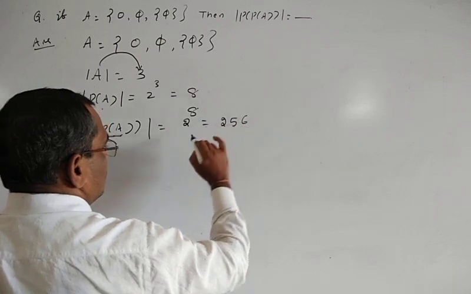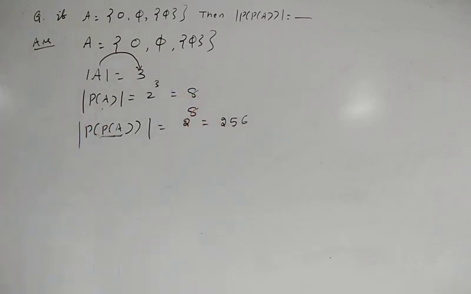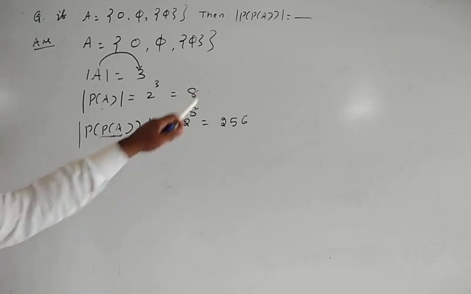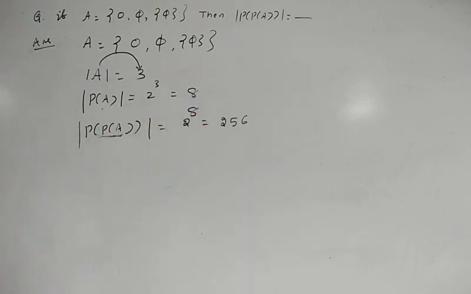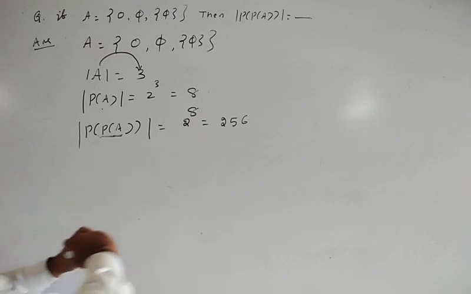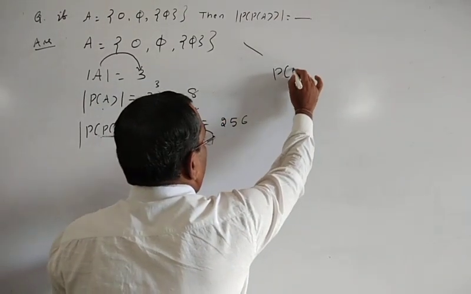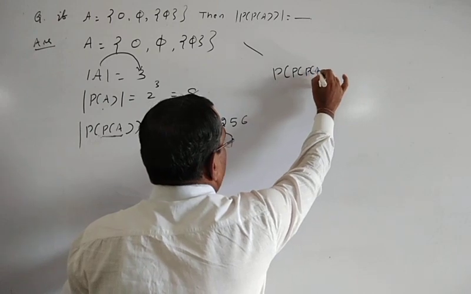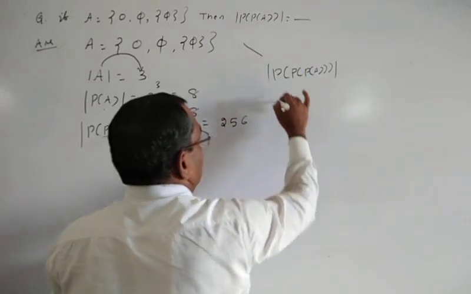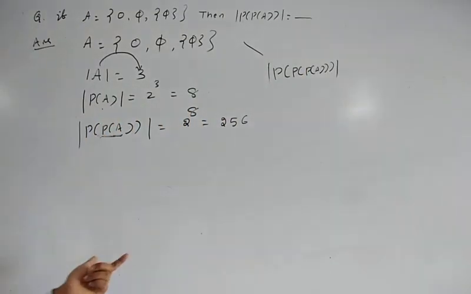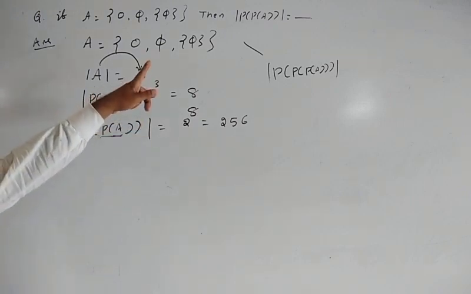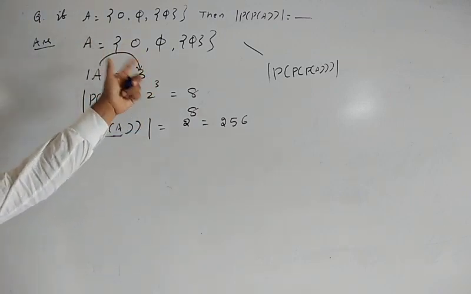256. Because 2 to the power 7 is equal to 128, then it will be 256. Then if we ask what will be P of A, the cardinality of P of A, naturally it will be 2 to the power 256. So 2 to the 256 is a very large number.